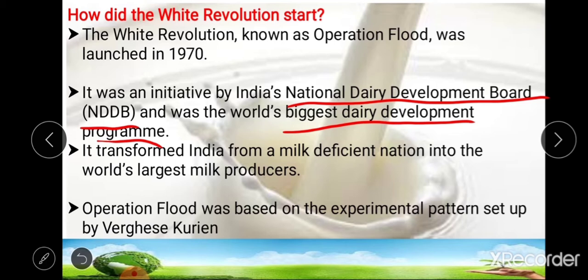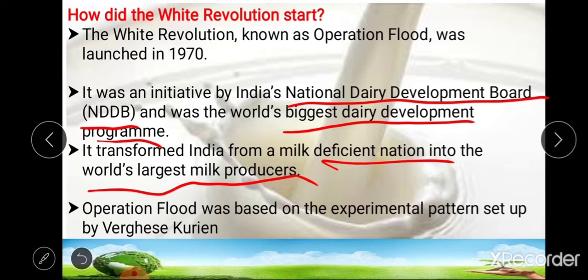It transformed India from a milk deficient nation to the world's largest milk producer. So the main aim of this White Revolution is to transform India from a milk deficient nation to the largest milk producer in the world. This Operation Flood was based on the experiment pattern set by Dr. Varghese Kurian. He was the chairman and founder of Amul Milk, who was the chairman of NDDB, and was also recognized as the architect of